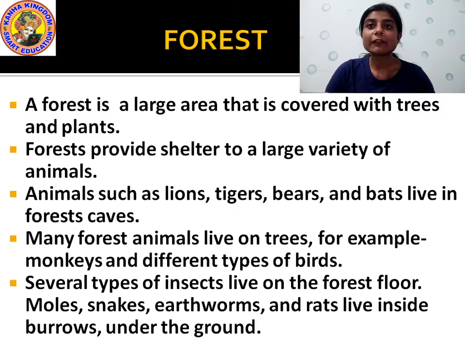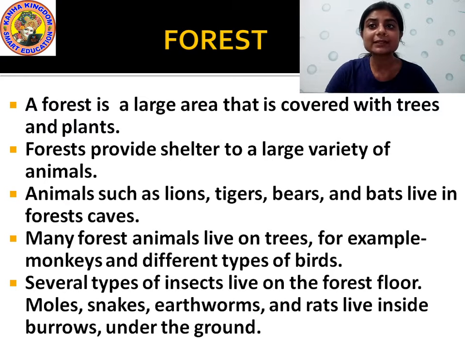Understood? Then many forest animals live on trees. For example, monkeys and different types of birds live on the trees in the forest. The trees are the shelter of many monkeys and many different types of birds, and this forest becomes their habitat. Forest is also a habitat of monkeys and different types of birds.